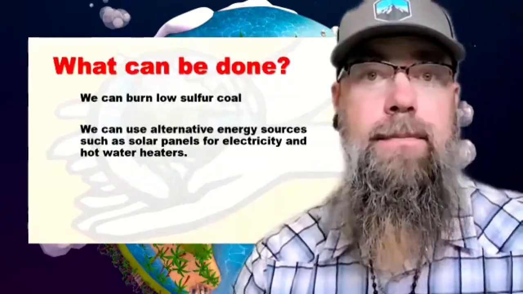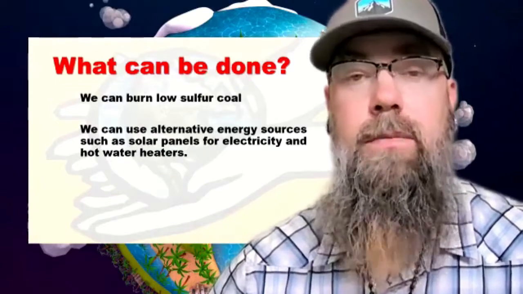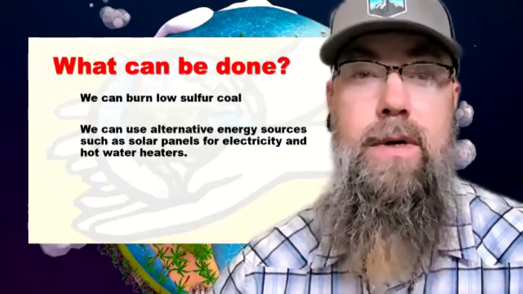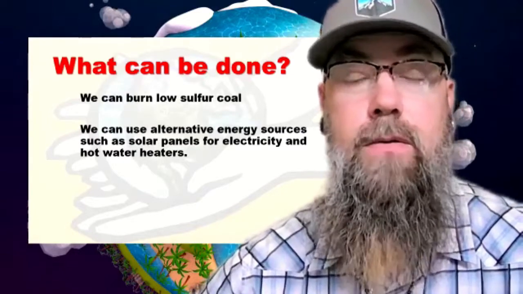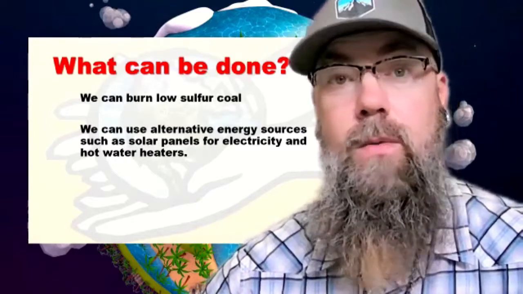So what can be done to stop this? If we're using coal, we can make sure it is low sulfur. That way less sulfur is put into the atmosphere. We can also try to use more green or renewable energy, such as solar or wind.